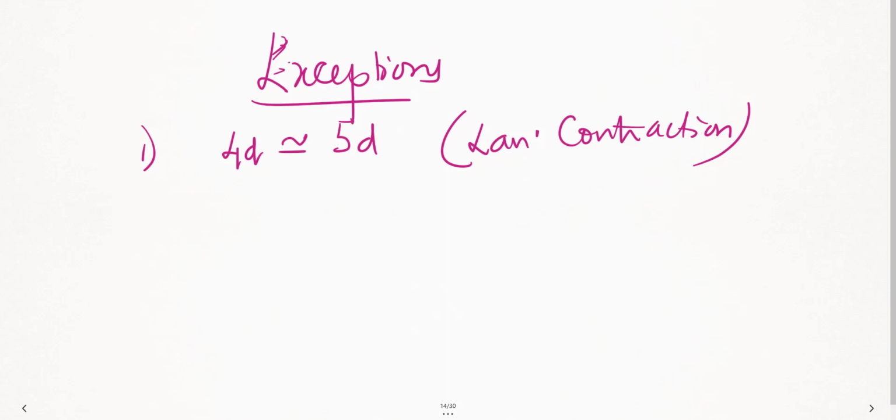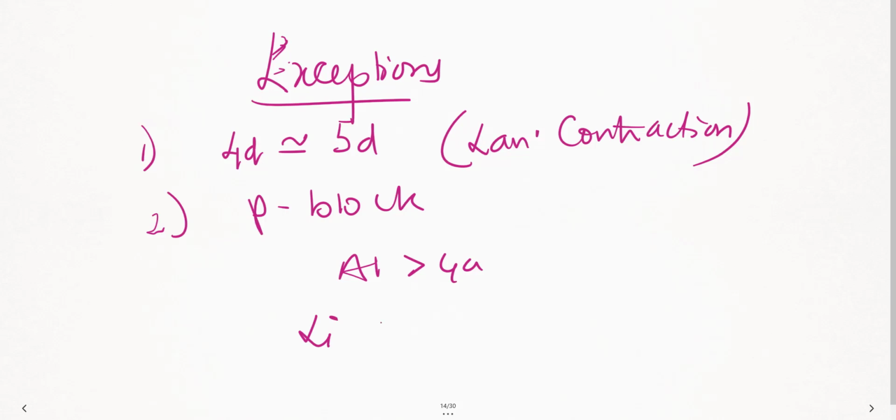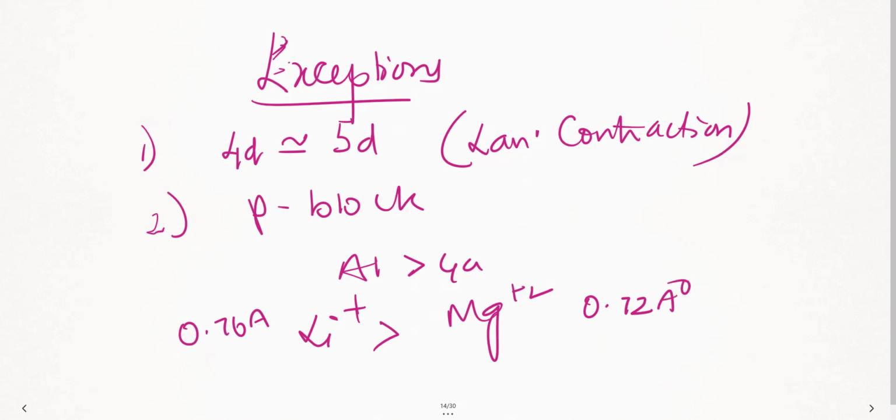And next thing, one more exception I can take is in P block elements. So here in P block elements, aluminium is greater than gallium. Okay, that is fine. Next thing, when I speak lithium, if I have to take, right? So lithium plus cation. Now I'm comparing with cations, lithium plus cation. Then magnesium plus cation. Now see here, lithium, how much is it? 0.76 angstrom. And magnesium 0.72 angstrom. Let us reason this. And next thing, if I take these two anions, what is the value of this? 1.40 angstroms, and here the value is 1.33. Let us first understand why it is.